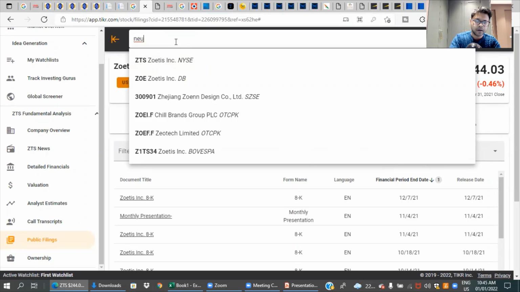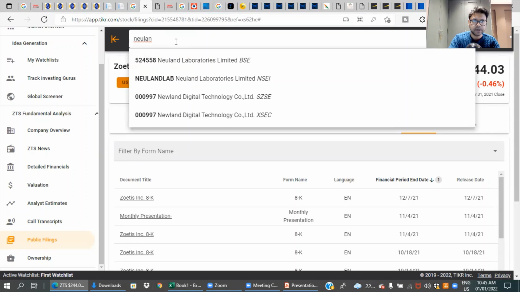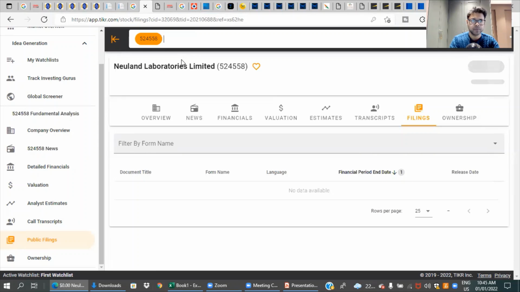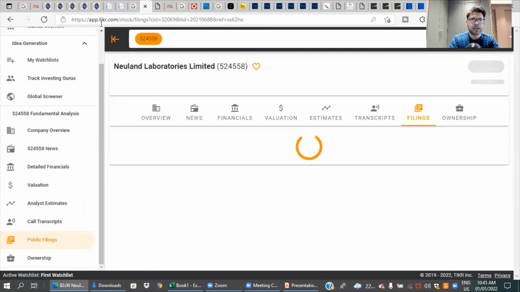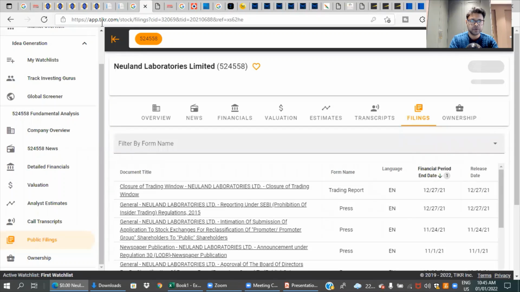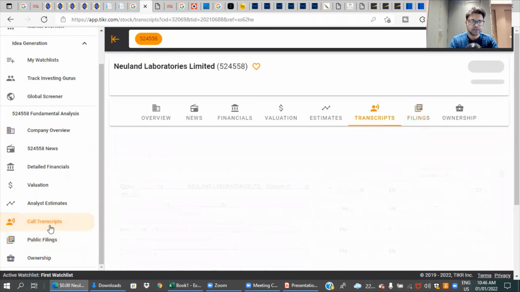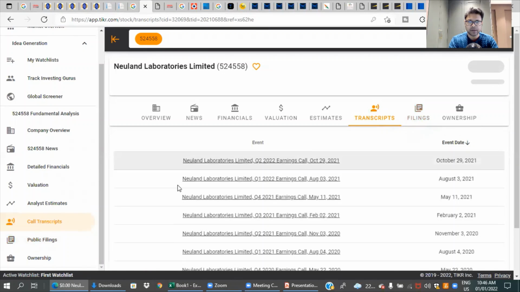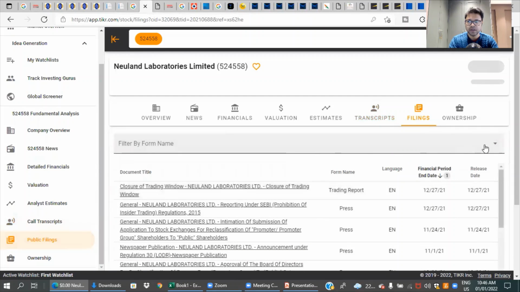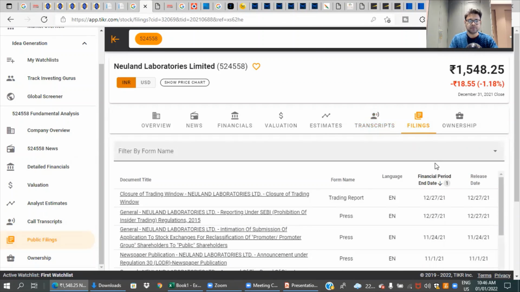So let us say you want the details of Newland Laboratories. This is the website, app.ticker.com. Of course, you need to create a login ID, and you give the company name. Once you give the company name, you have 2 things called transcripts and public filings. All your transcripts you can see here, and all the public filings which they make to the exchange you can have here. One interesting thing I found is that a lot of foreign companies, like US pharma companies, participate in industry conferences and make presentations. Even those presentations I have been able to find here.